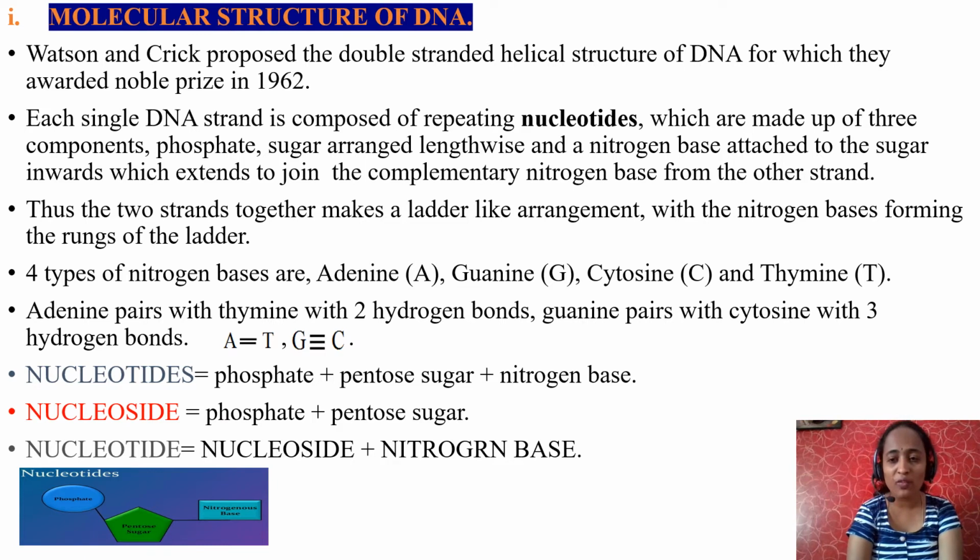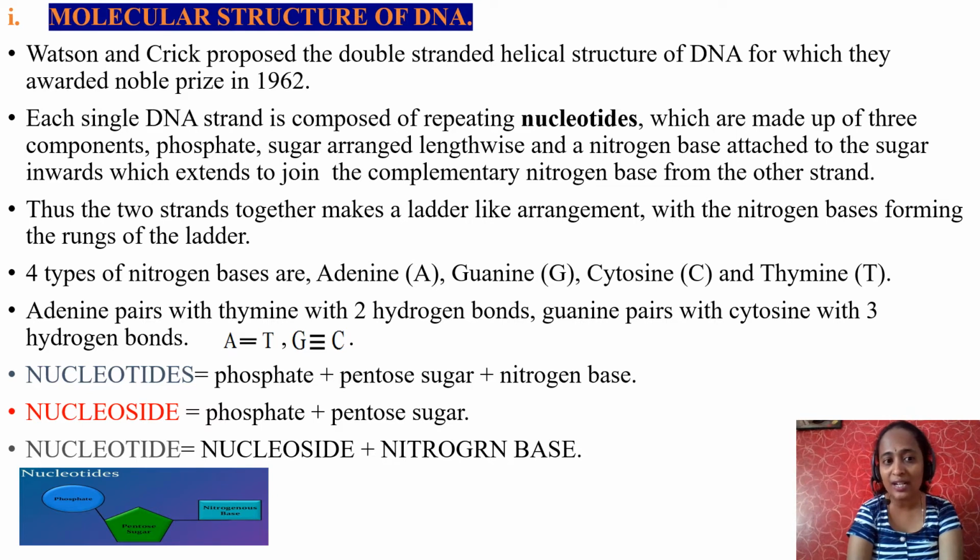And there is one more word, nucleoside. A nucleotide without nitrogen base is called nucleoside. So what is nucleoside? Only a phosphate group and pentose sugar together are called nucleoside. So what is nucleotide? It is a combination of nucleoside and nitrogen base.